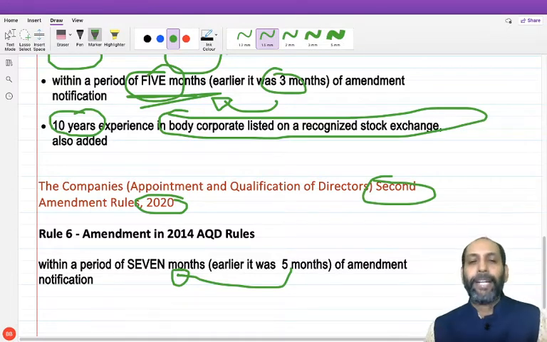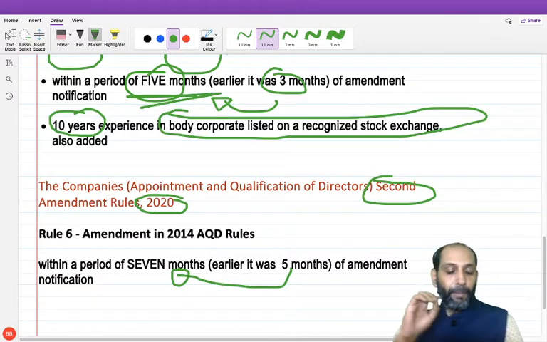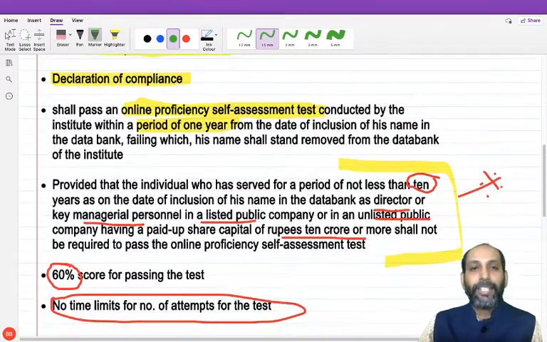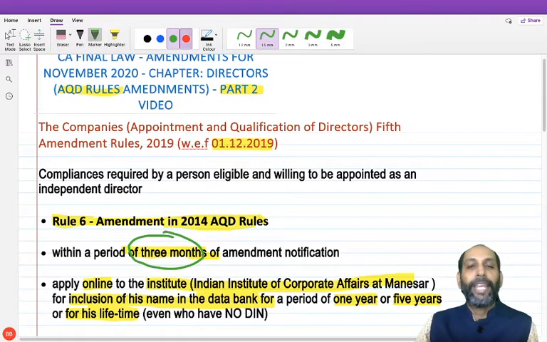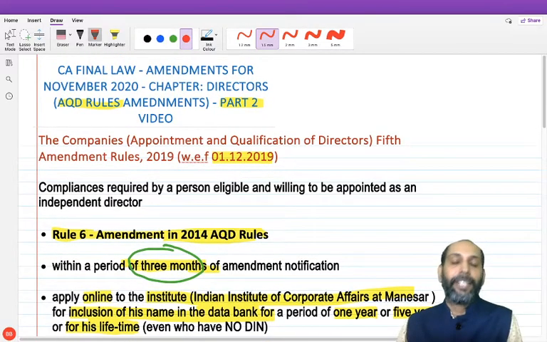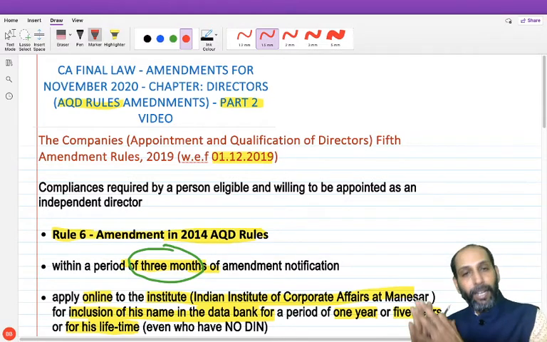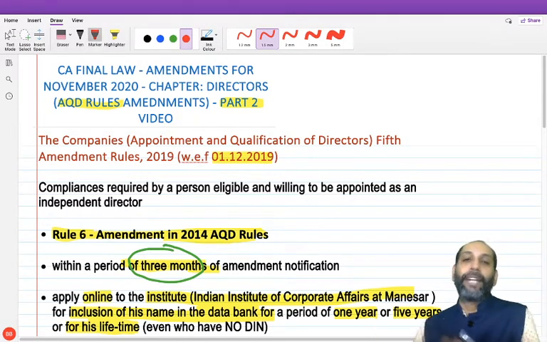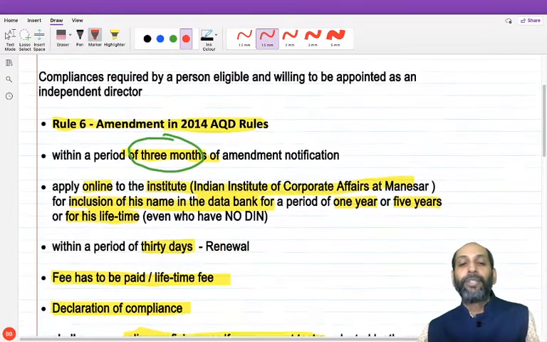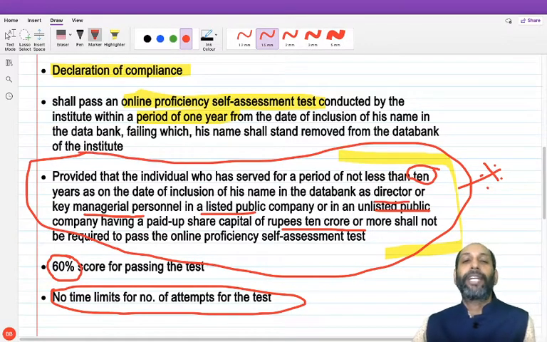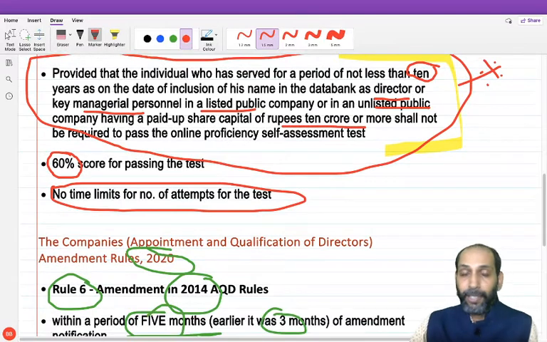That is not that practically important, but you may look into it because the institute may put a tricky question about this time limit. So friends, these are the amendments we covered today in this session, all with respect to the AQD rules, that is, Appointment and Qualification of Directors Rules, which is very important for the directors chapter. All the amendments here relate directly to independent directors, the data bank maintained by the Indian Institute of Corporate Affairs, and the online proficiency examination. From my point of view, this is going to be a very important area, especially the exemptions, where the institute will catch you.